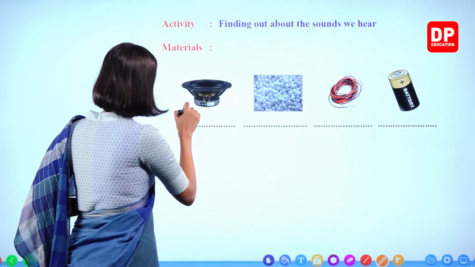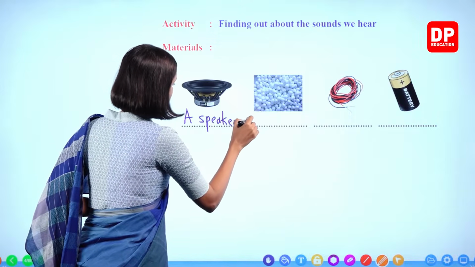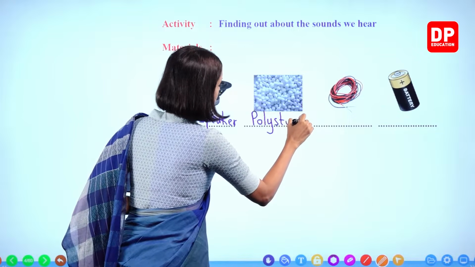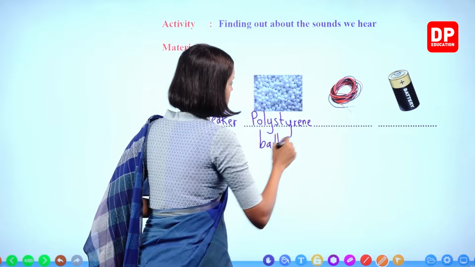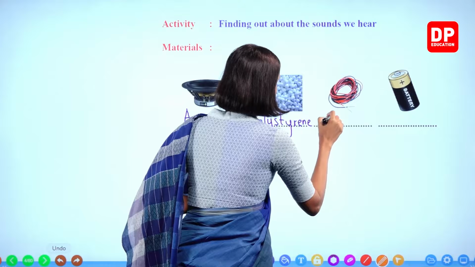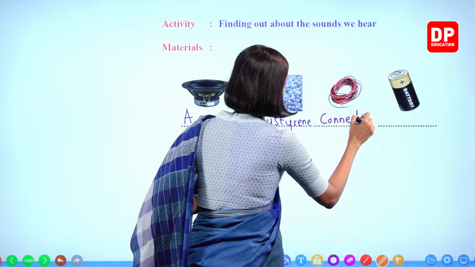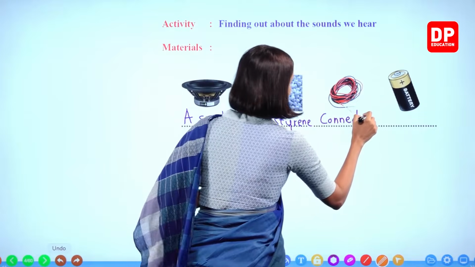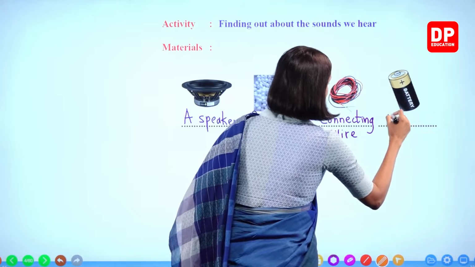Let's write: a speaker, polystyrene balls, two pieces of wire, dry cells.